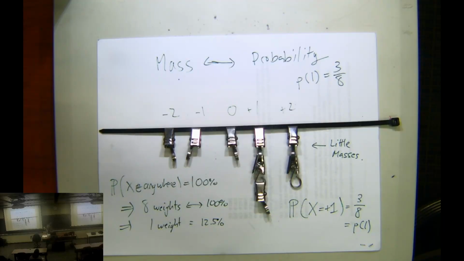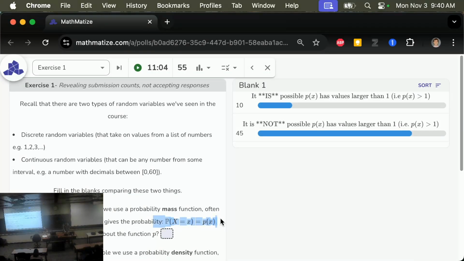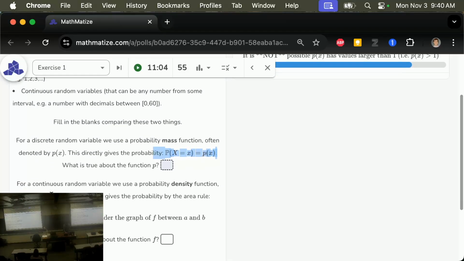People are nodding. Okay, I'm gonna move on. Let's go back. Everyone got this one right, or most people got this one right, which is great. The exciting, hard one is this probability density function f.